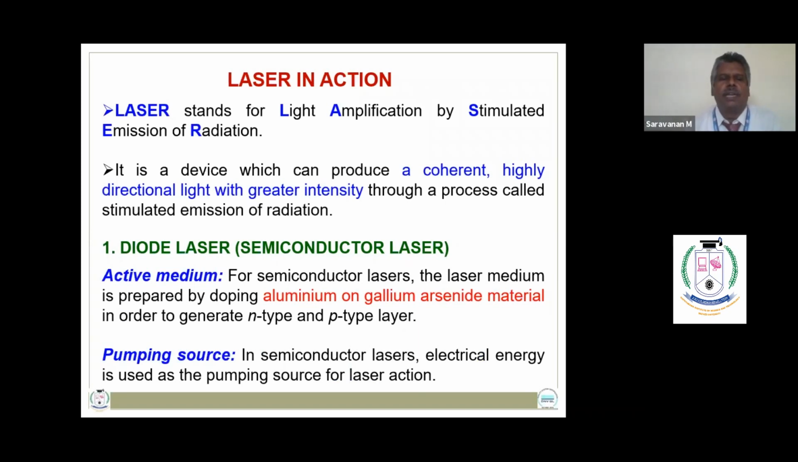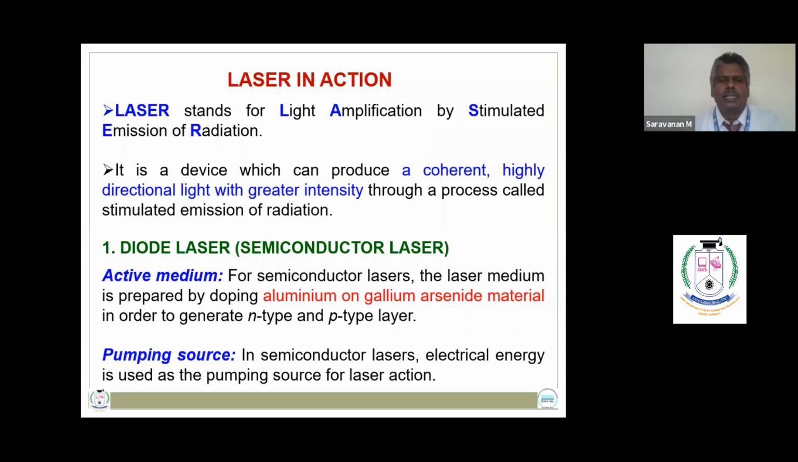Now, what is meant by laser? It stands for light amplification by stimulated emission of radiation. Laser light has coherency and is highly directional light with a greater intensity. There are three types of lasers given in this syllabus. They are the semiconductor laser or diode laser, the helium-neon gas laser, and the excimer laser.